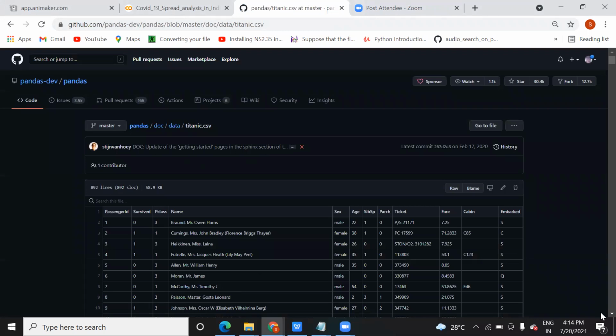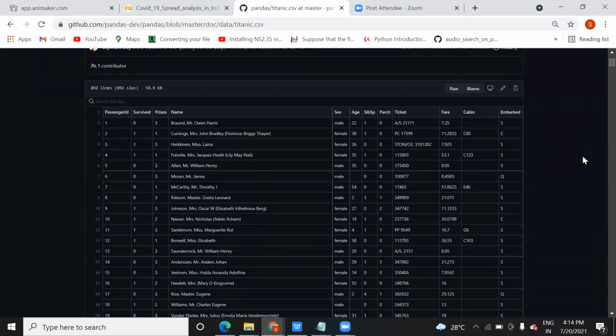Let me show you, this is called CSV data, or you can say Titanic data set. What is this? Passenger ID, survived, one column. P class means some class, just like in airlines we have economy class, business class. In railways we have AC 3 tier, second tier, first tier, sleeper, general, right? So P class can be some class on the ship, the name of that passenger, whether he's male or female, what is the age, and there is other information like ticket number, fare.